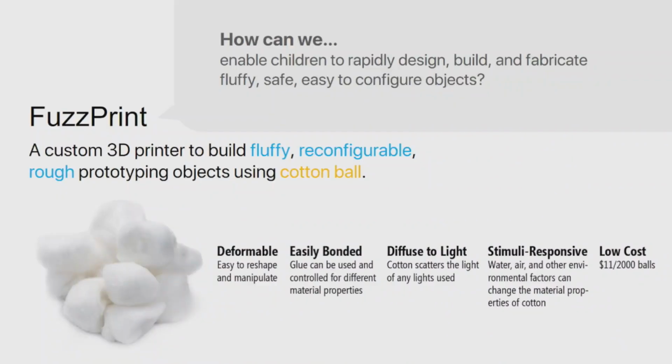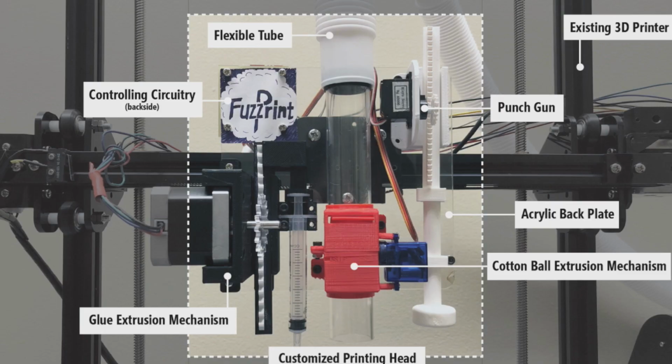And we use cotton because cotton is very cheap and it's deformable and easy to bond, and the material is not dangerous. And it has a lot of material properties, like it can diffuse the light, and also it can absorb water, and the user can use different tools to manipulate the cotton. All right, so this project is at a very early stage, and we just built a machine here.